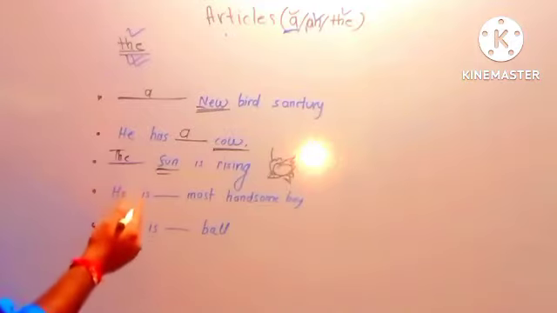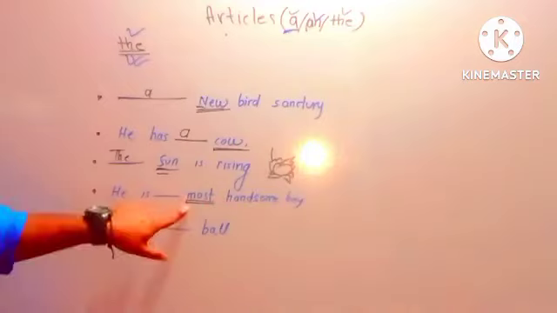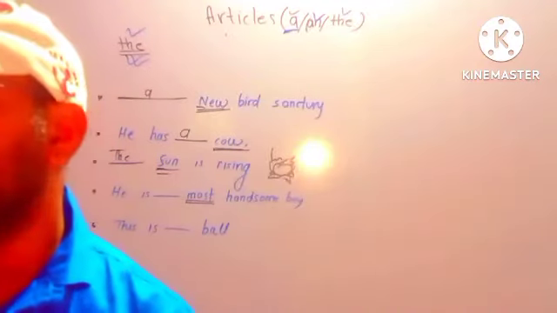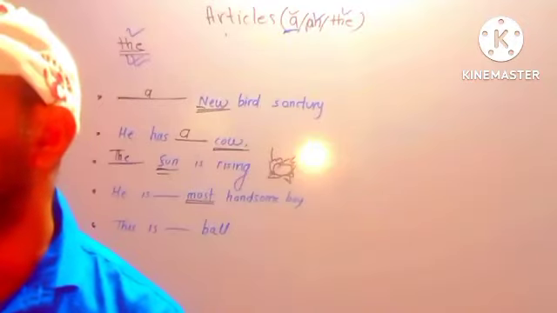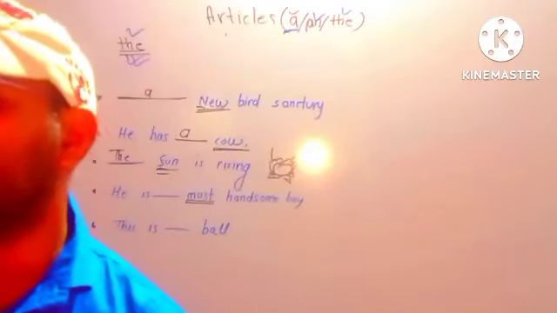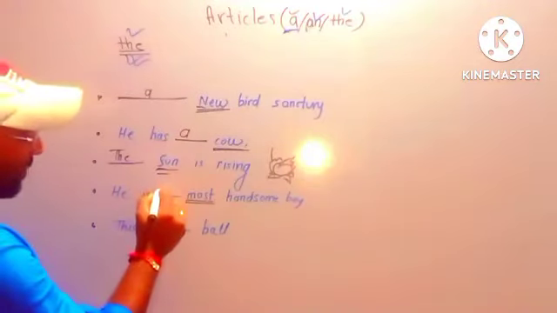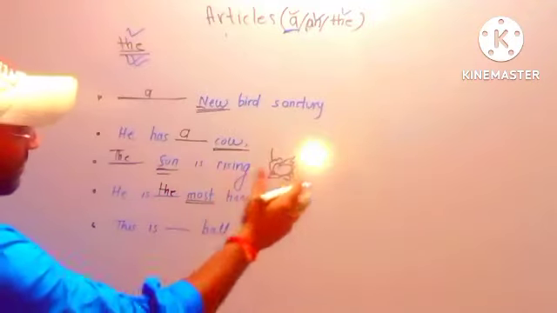Here, he is dash most handsome boy. What is written here? Most. So most is which degree? Superlative. Most is the superlative degree. For the superlative degree, what do we use? A, N or the? The. So he is the most handsome boy.